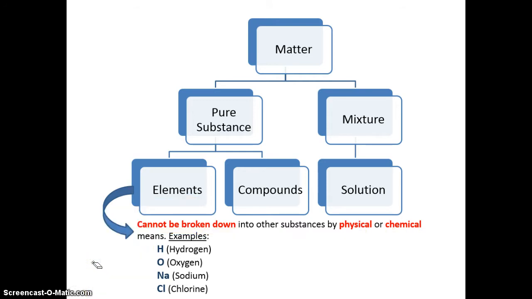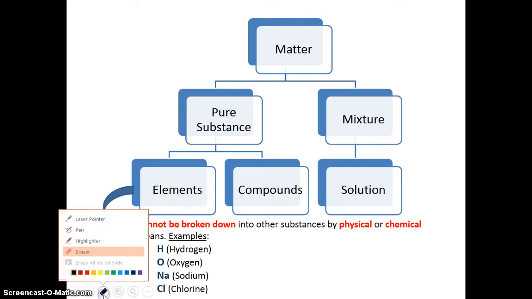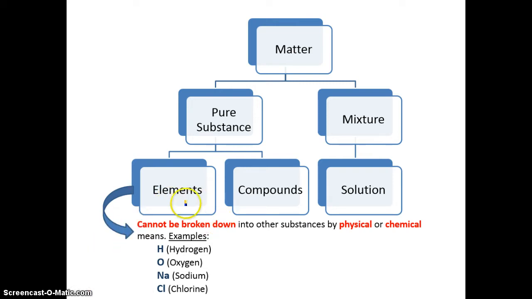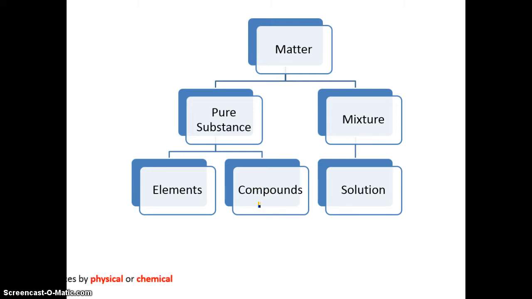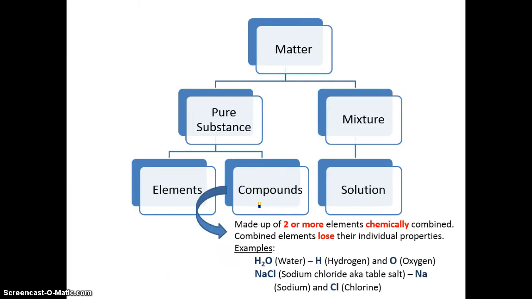Okay, now let's talk about the other type of pure substance, in addition to elements, which is compounds. So underneath where you wrote about elements, in those lists of hydrogen, oxygen, sodium, and chlorine, go ahead and write the word compounds on that blank space. So compounds are pure substances, and they are made up of 2 or more elements that are chemically combined. Those combined elements actually lose their individual properties when they combine.